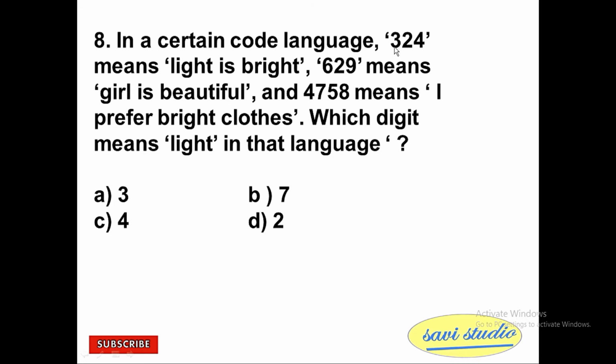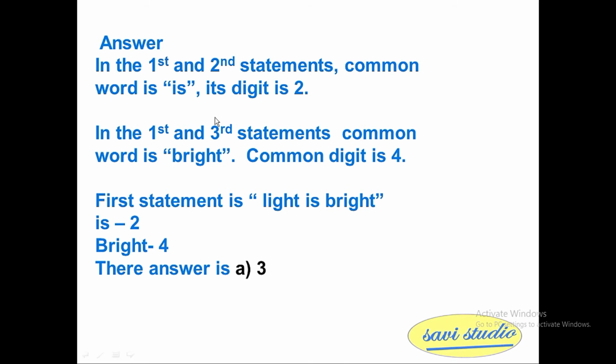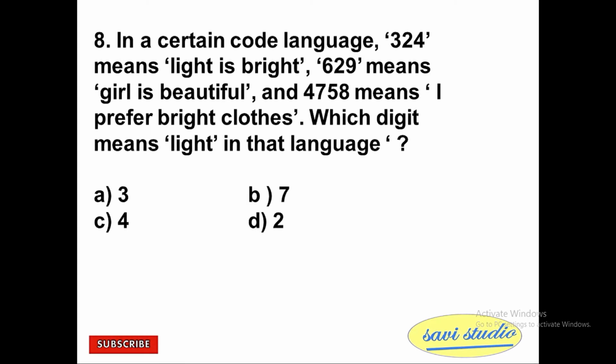In the first and the second statement, the common word is is and its digit is 2. 324 is light is bright, 629 is girl is beautiful. So the common word is is and the common number is 2. In the first and the third statement, the common word is bright and the common digit is 4. 324 is light is bright, and the third one is I prefer bright clothes.